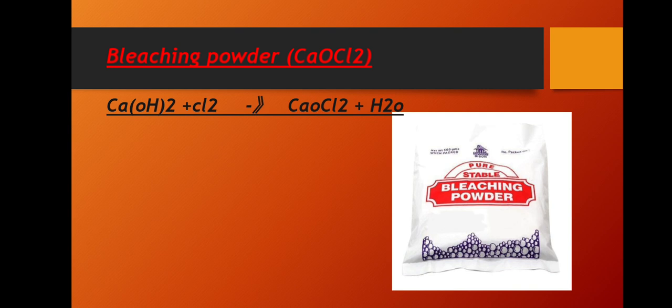This chlorine gas is used for the manufacture of bleaching powder. Bleaching powder is produced by the action of chlorine on dry slaked lime. Bleaching powder is represented as CaOCl2, though the actual composition is quite complex.